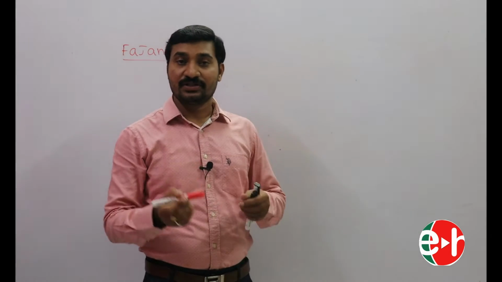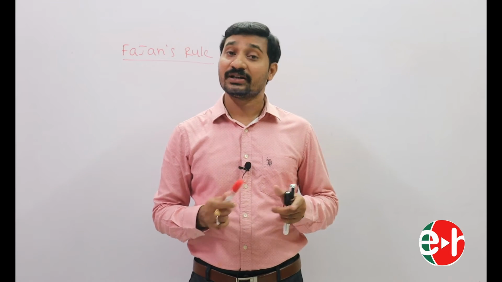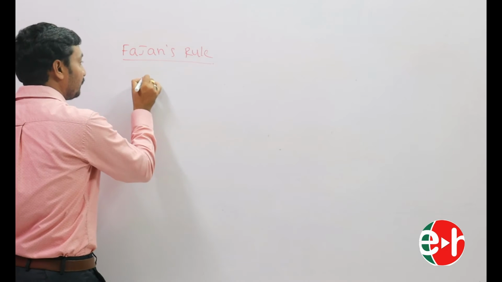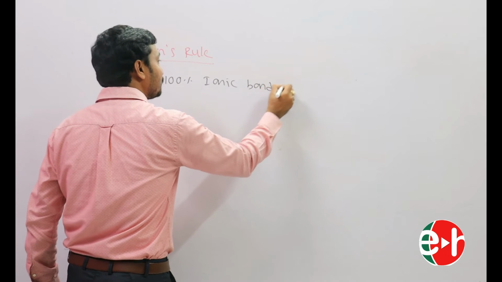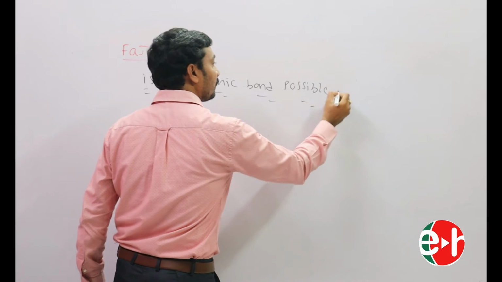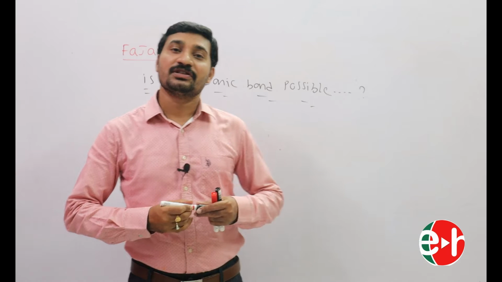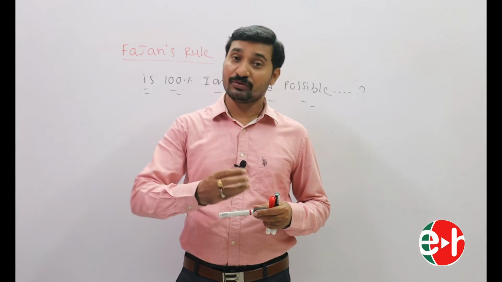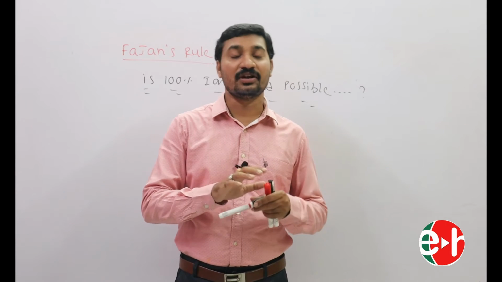Before discussing Fajan's rule, let us discuss: is a 100% ionic bond possible, or is a 100% covalent bond possible? Let us discuss, is 100% ionic bond possible? A 100% ionic bond is possible only if the atom attracts the bond pair of electrons 100%. But attraction of the bond pair of electrons 100% is not possible.